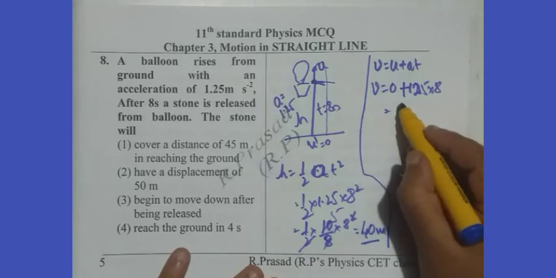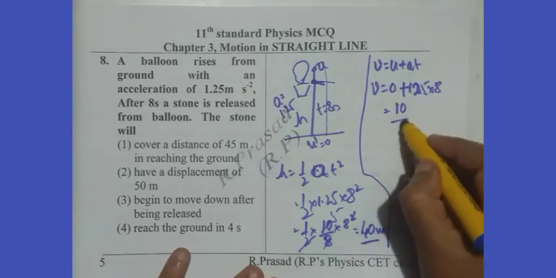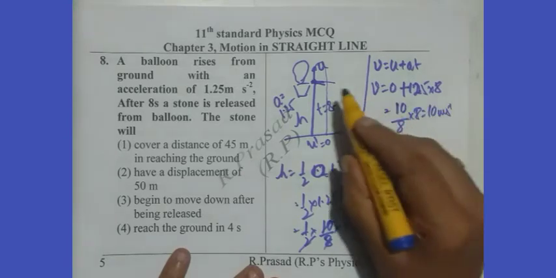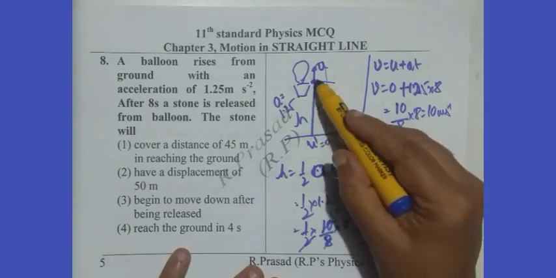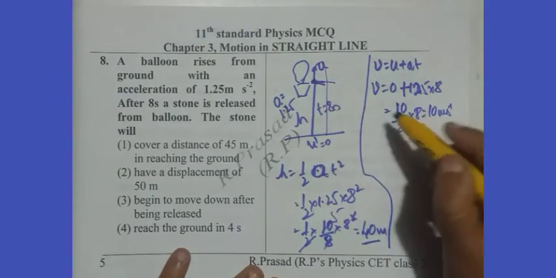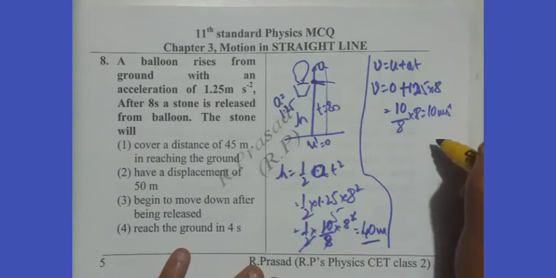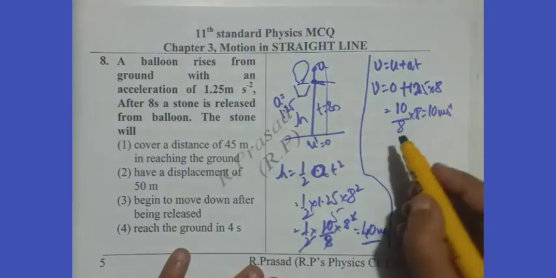That means again 10 by 8 into 8, 10 meter per second is the velocity of the balloon after 8 seconds. That is also the velocity upwards of the stone after 8 seconds. So taking that as the initial velocity, we calculate the time interval in which it falls down.